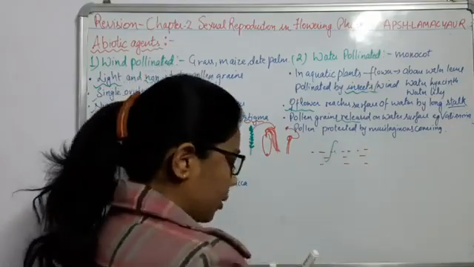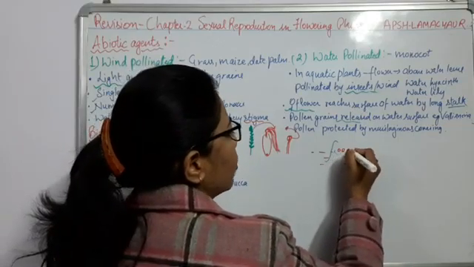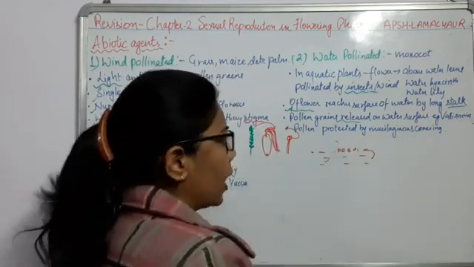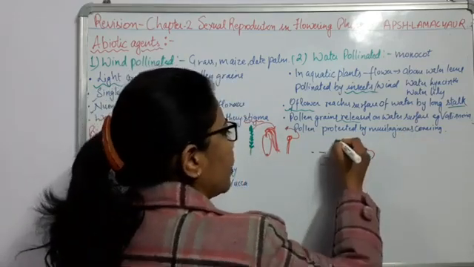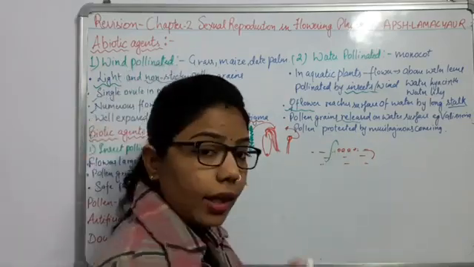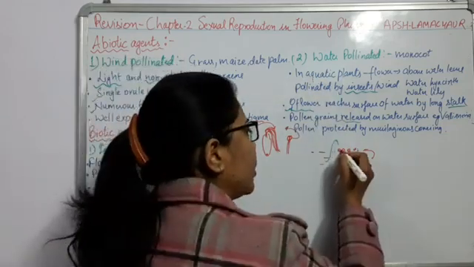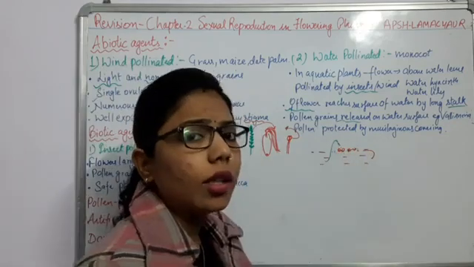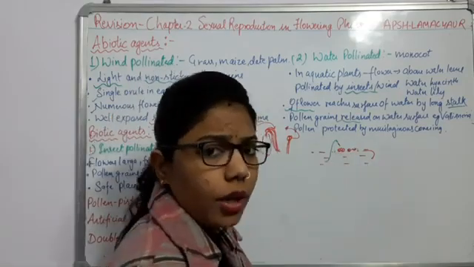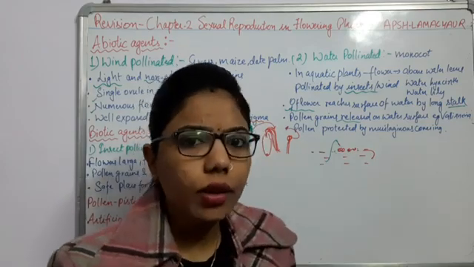So whatever pollen grains are coming from another plant, where will they reach? At the surface. So for example, these are the pollen grains and the stalk will be longer. Okay, this longer stalk will reach up to here to take these pollen grains. So now what is happening? There will be what type of pollination? Water pollination. Why? Because the pollen will be present in the water. So there will be a transfer of pollen grains to the female flower and it leads to the pollination as well as the fertilization, right?